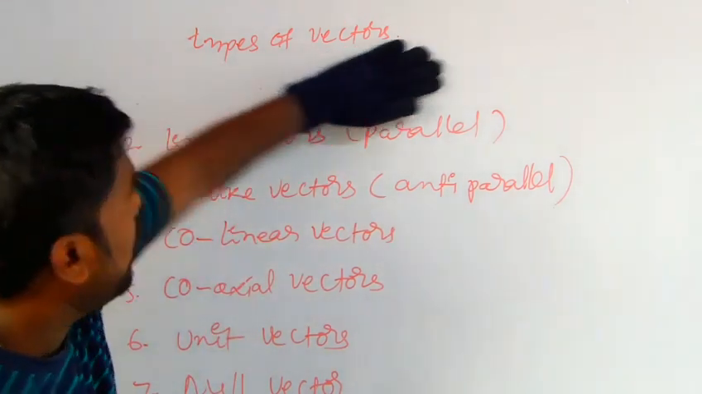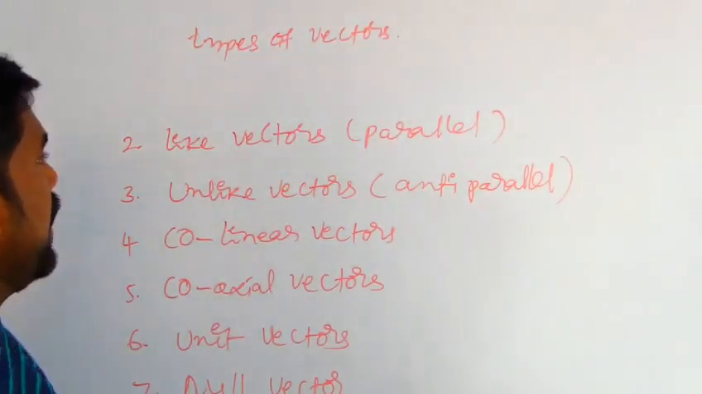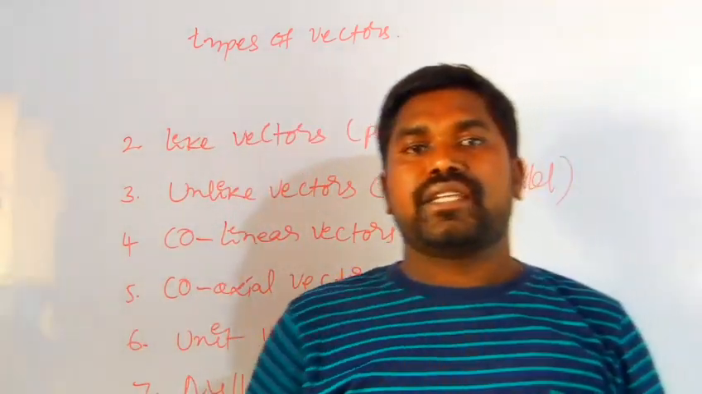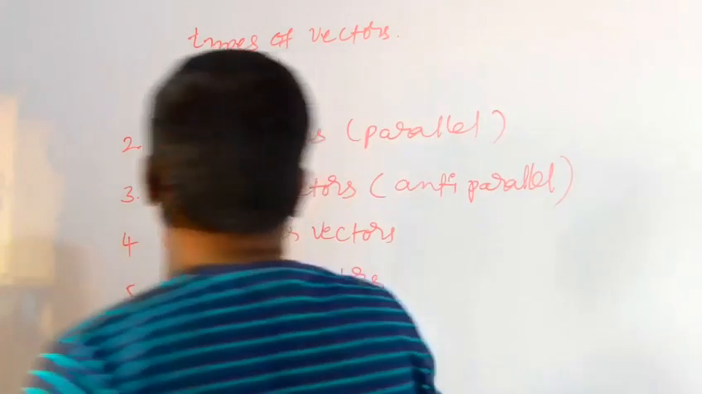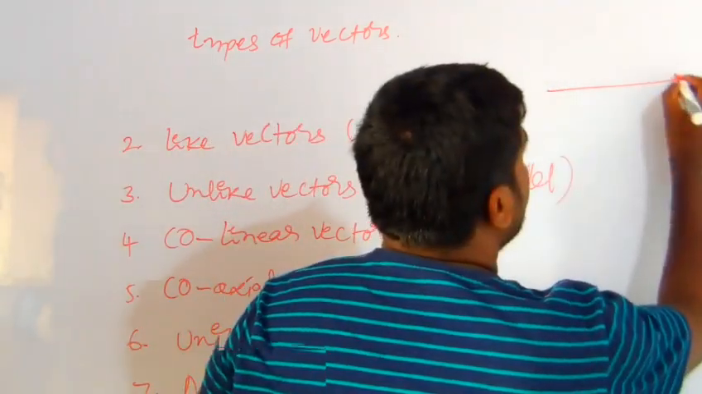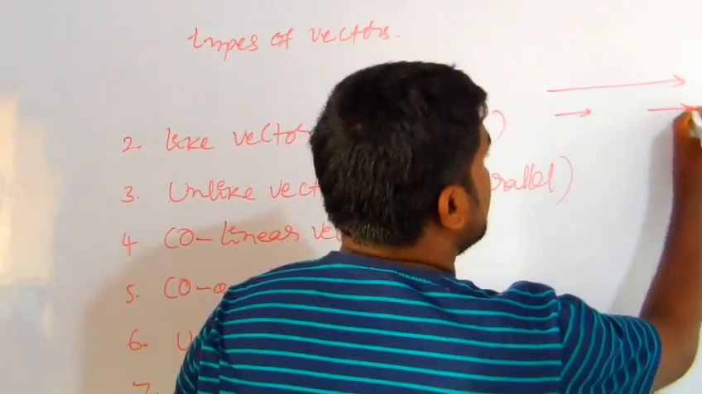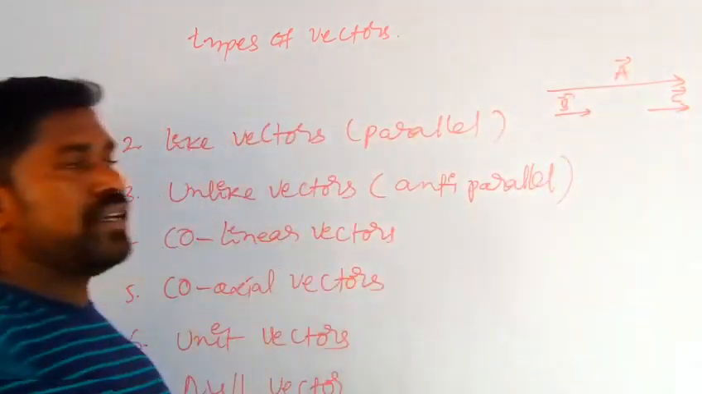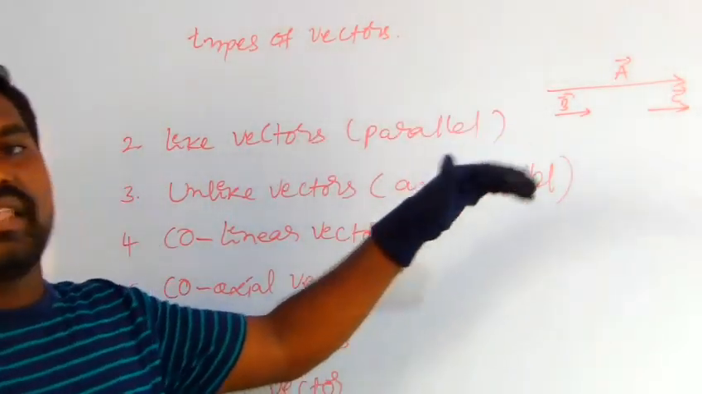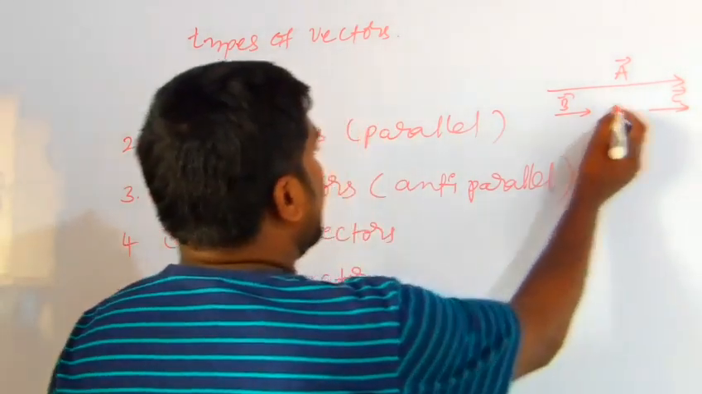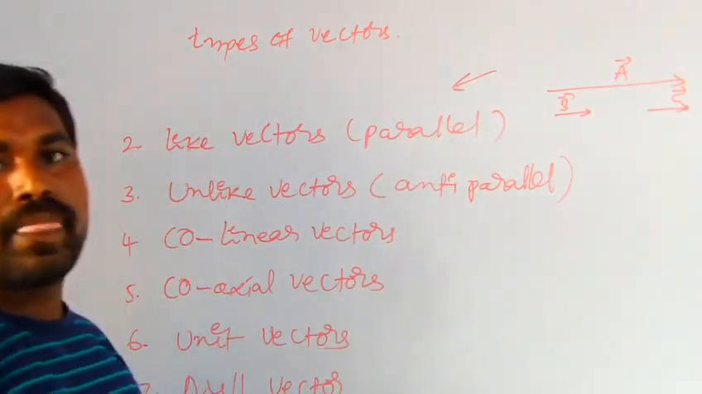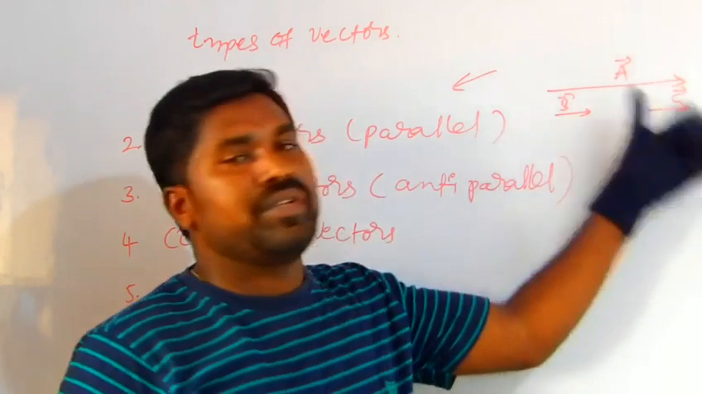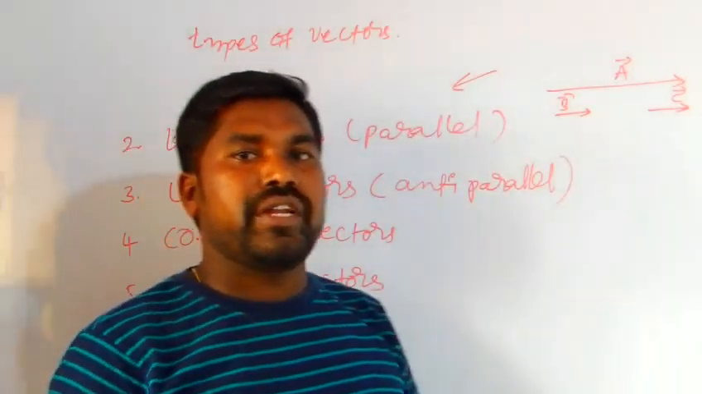Coming to like vectors and unlike vectors. If two vectors are in the same direction but their magnitudes are different, they are like vectors. Here this is vector A, this is B, and this is C. These three vectors have the same direction, but their magnitudes are different. These can be called parallel vectors. We need to remember that these three vectors represent the same physical quantity. That is the main point.